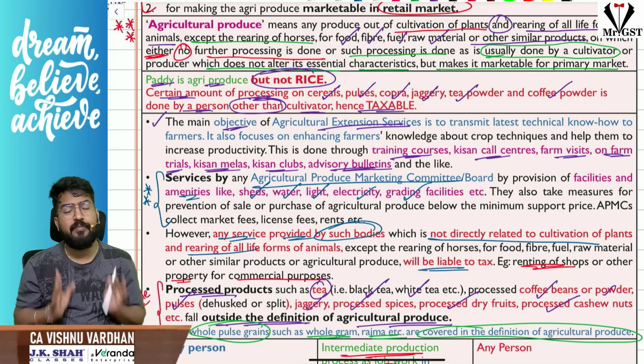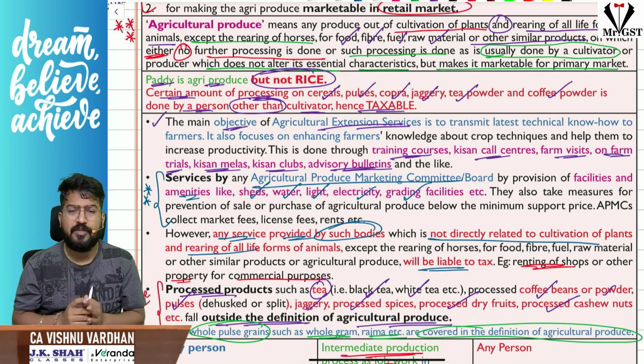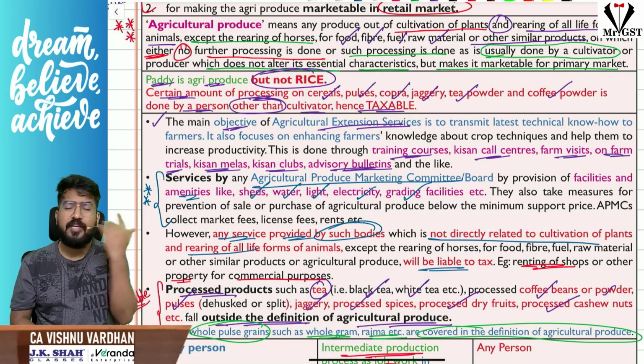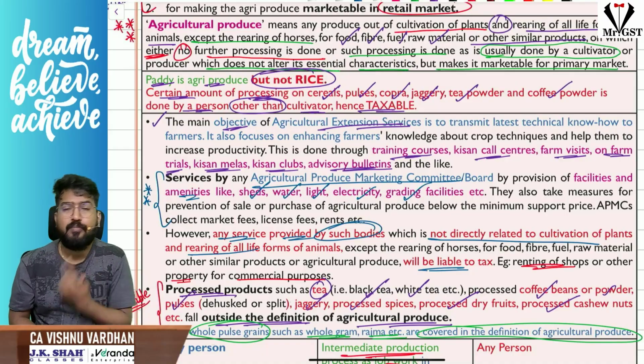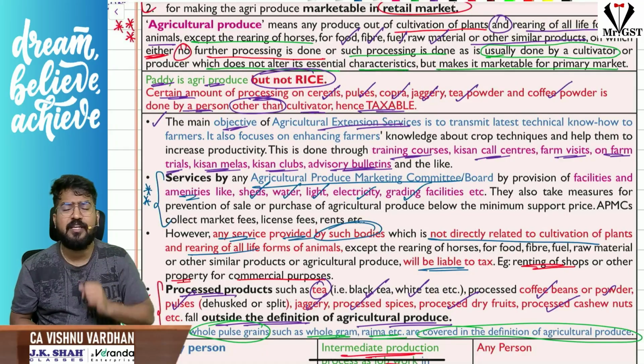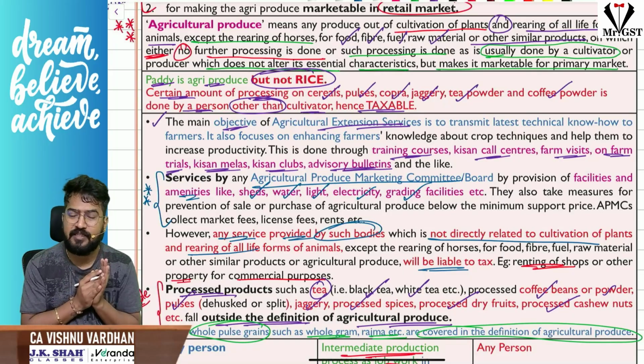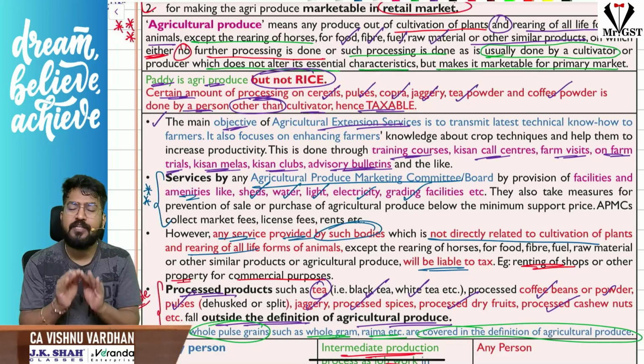Sell that product in the primary market. That is the concept. For example, you have cultivated paddy and you are taking it to the rice mill. In the rice mill, they are processing it. A person other than the cultivator is processing it, so rice cannot be called an agricultural produce. Please understand that. As long as nobody other than the cultivator is touching it, it is an